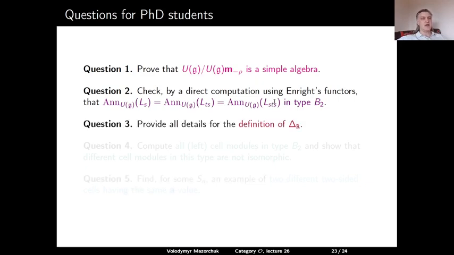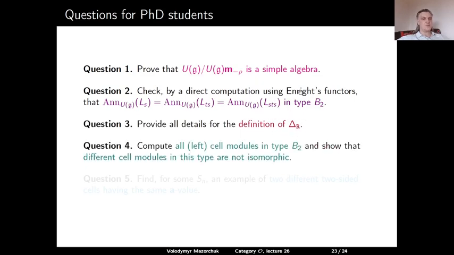Question 3. Provide all details for the definition of the module delta R. Question 4. Compute all left cell modules in type B2 and show that they all are not isomorphic. Question 5. Find, for some Sn, an example of two different two-sided cells having the same a-value.